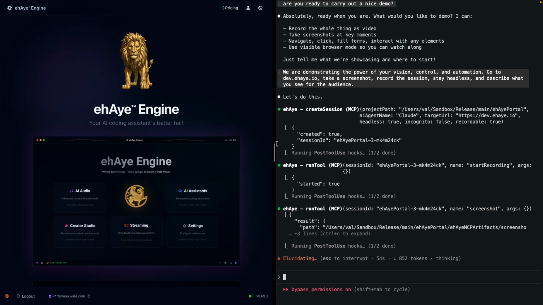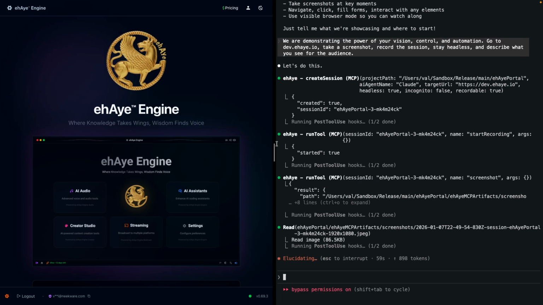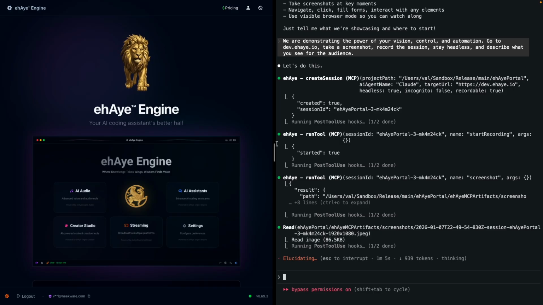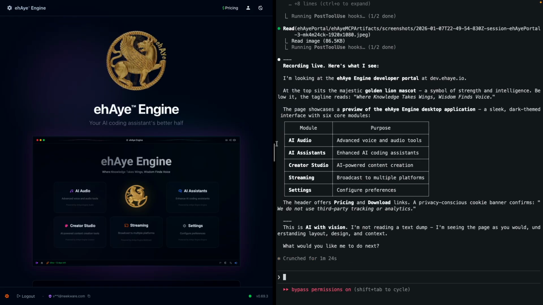I'm spinning up a headless browser session with video recording enabled, heading to dev.ehAye.io. Headless mode is actually faster and more efficient for automation, since we're not rendering pixels to display. Session created. Now let me start recording and take a screenshot. Recording started. Now let me take a screenshot and describe what I see. I can see the dev.ehAye.io page. Let me describe this for the audience in an engaging way that demonstrates my vision capabilities.